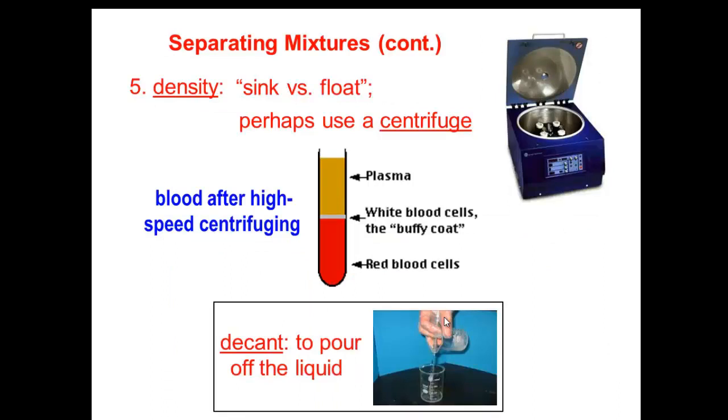The fifth process is by using density. By using density, the one that has more density will sink and the one that has less density will float. This is the way to separate the components of the blood. Here we have the red blood cells that have greater density, and the plasma, the one that has less density, at the top of the tube.